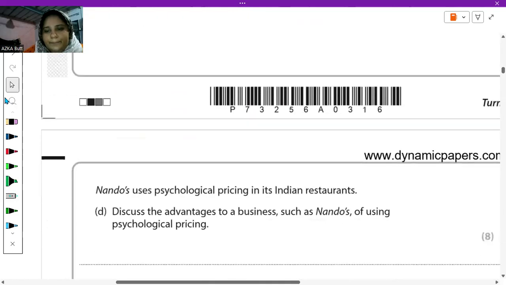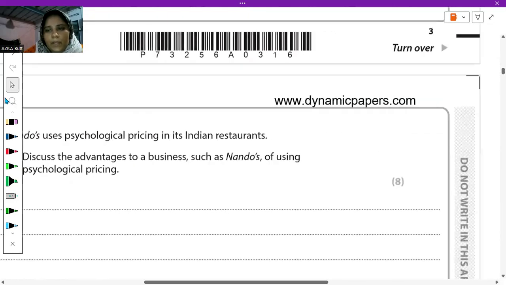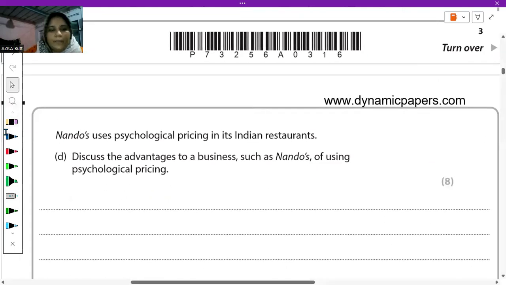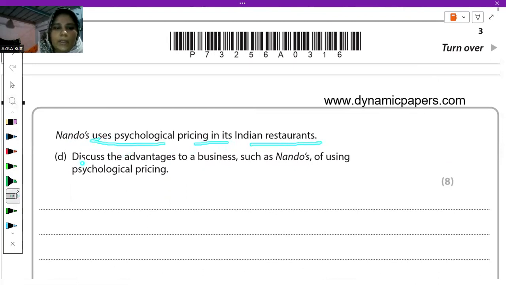Okay. So now the second question, the D part. In the D part, Nando's uses psychological pricing in its Indian restaurants. So discuss the advantages to a business such as,